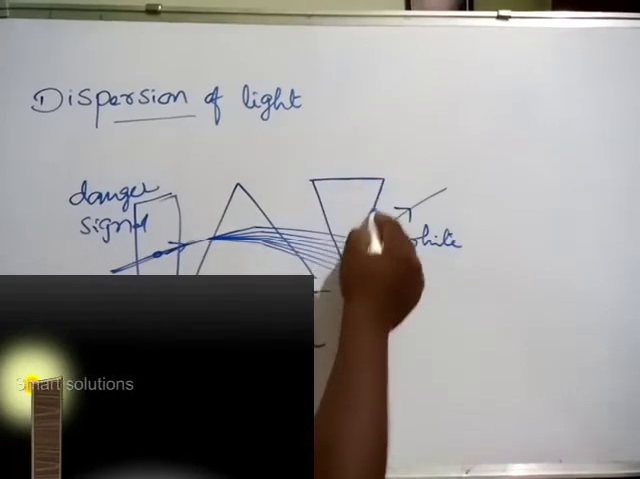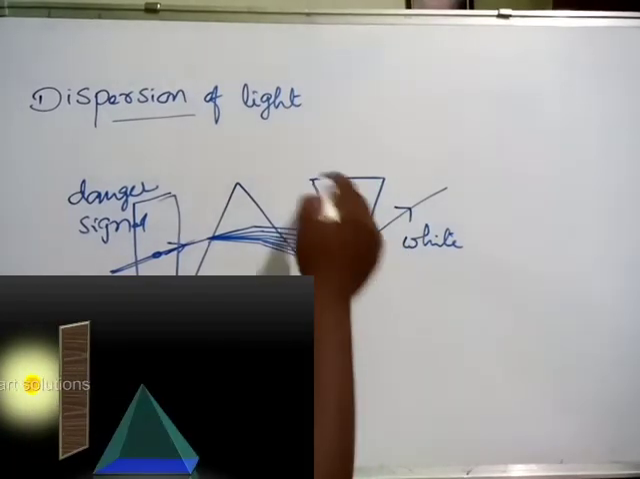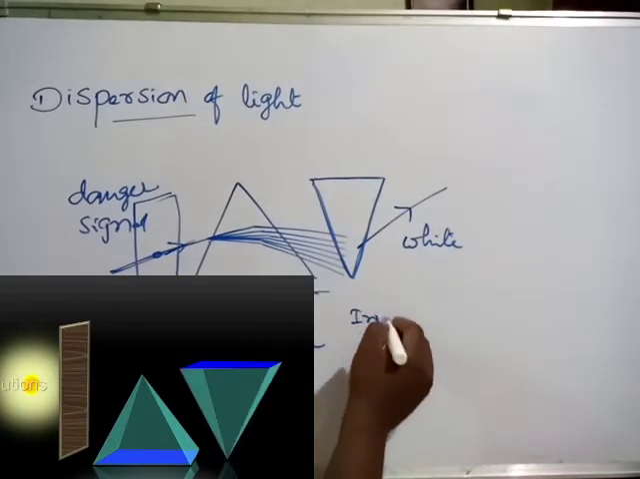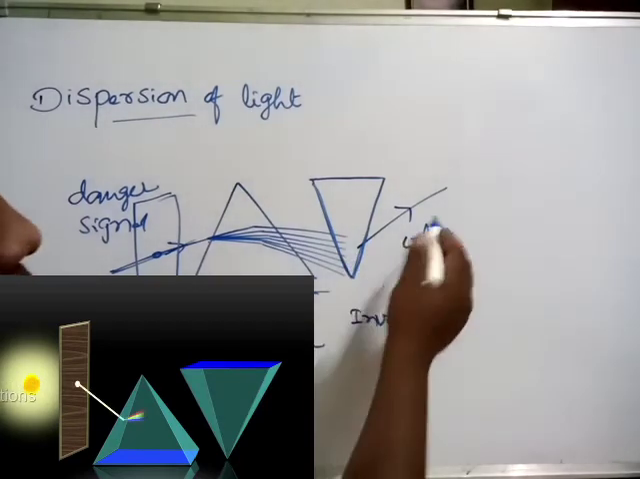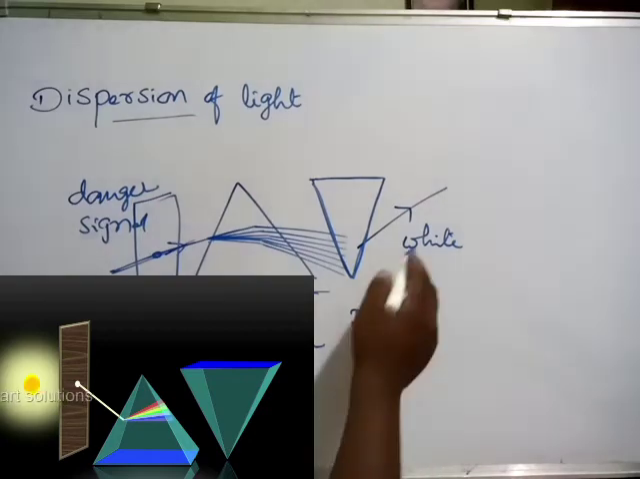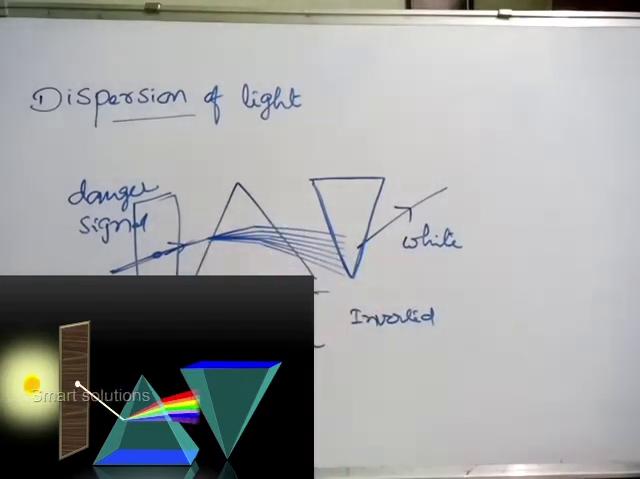Here Isaac Newton kept one more prism in the inverted position, and finally he got the combined color, white light. So in this way we say sunlight is made of 7 different colors.